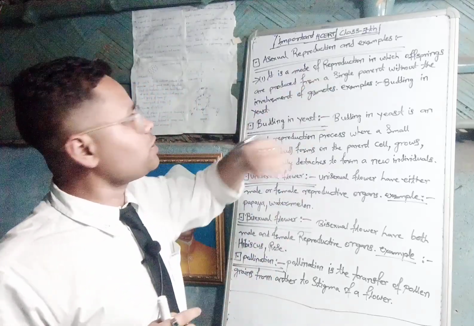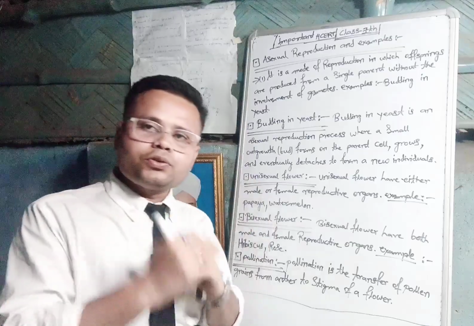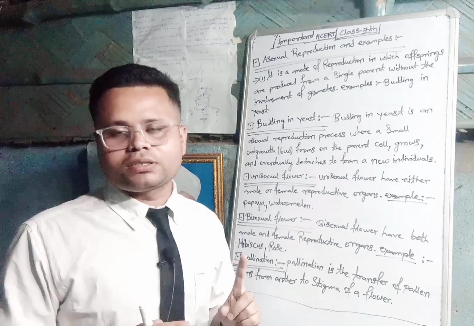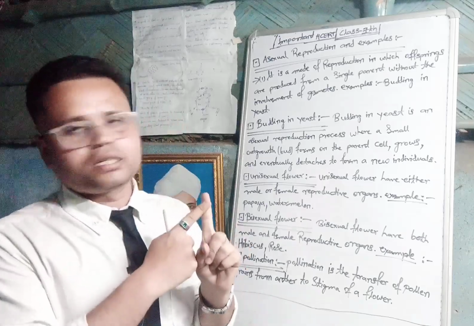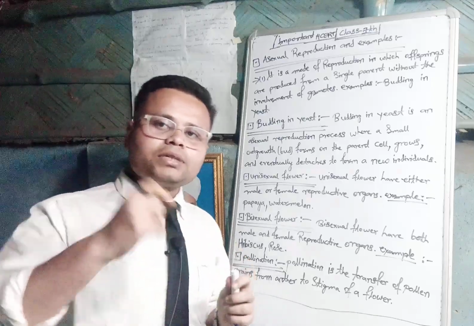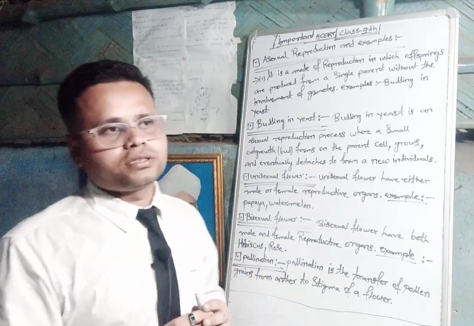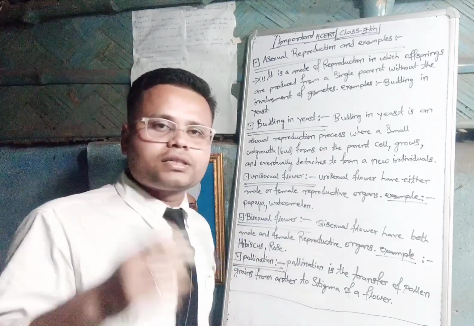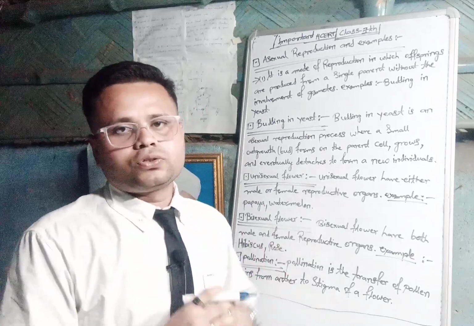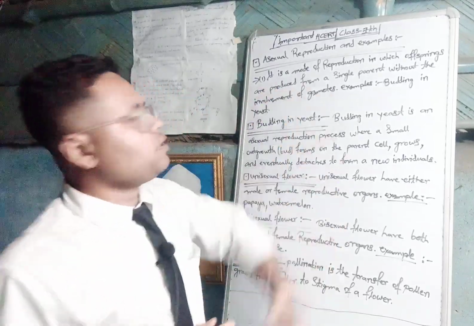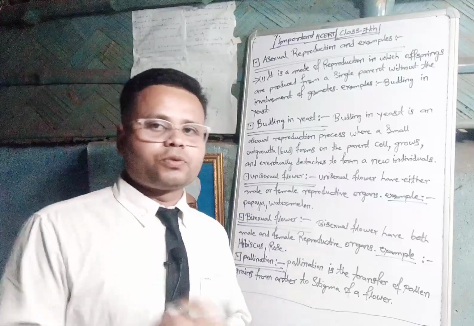In this reproduction, the offspring are produced by a single parent, not a double parent or thrice parent, only one parent is included. So a single parent without involvement of gametes. The gamete involvement is not included. Budding in yeast is an example of asexual reproduction.